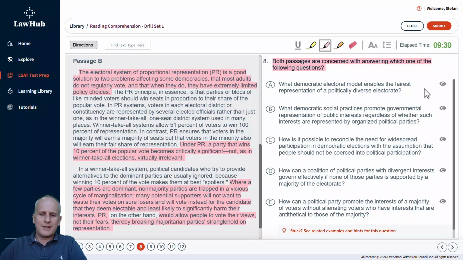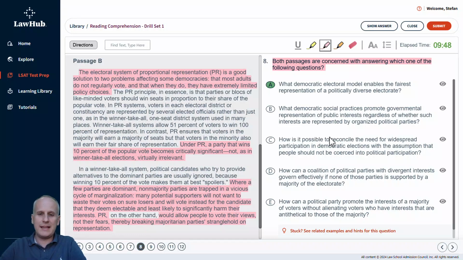So, choice A, what democratic electoral model enables the fairest representation of a politically diverse electorate? It's a relatively anodyne, bland kind of phrasing, but we're definitely talking about whether we should have winner take all or proportional representation. So if you recognize it, A seems pretty good at this point.